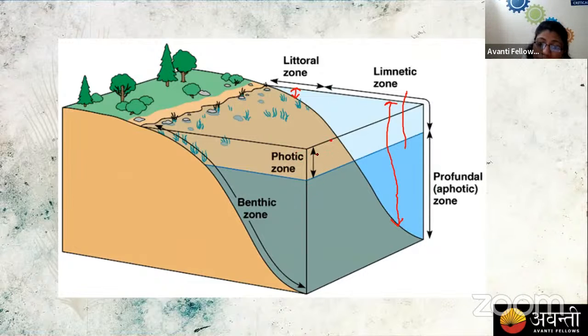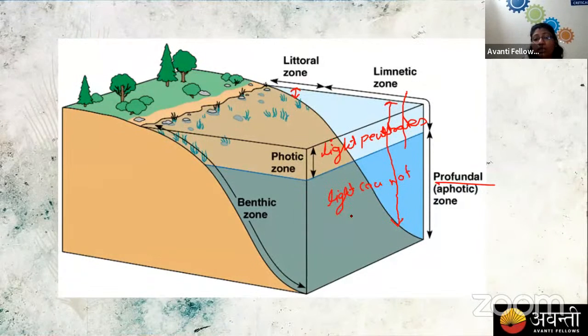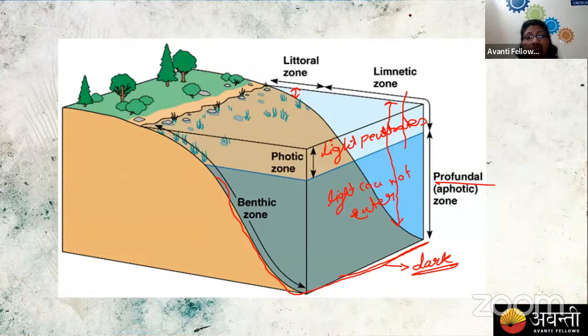The region through which light can enter the water is known as the photic zone, whereas we have the aphotic zone, also known as the profundal zone, where light cannot enter. Apart from that, we have the base region, the base of the aquatic habitat, where light can never reach, so it always remains dark. Okay, is this clear to everyone?